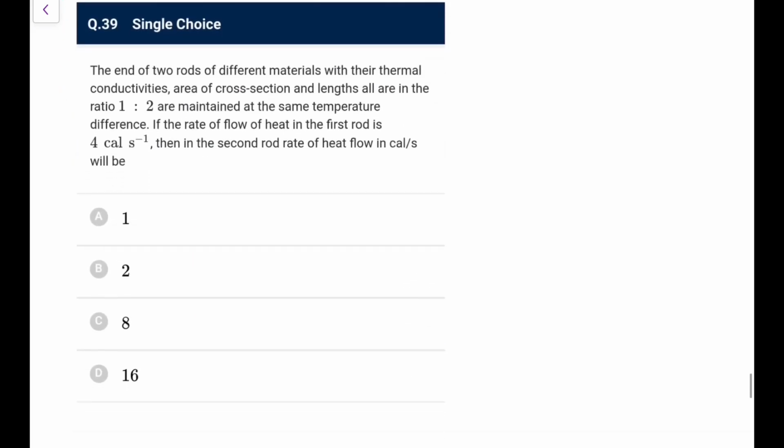Next. The ends of two rods of different materials, with their thermal conductivities, area of cross section, length, all in ratio 1:2, are maintained at the same temperature difference. The rate of flow in the first rod is 4, the second would be?